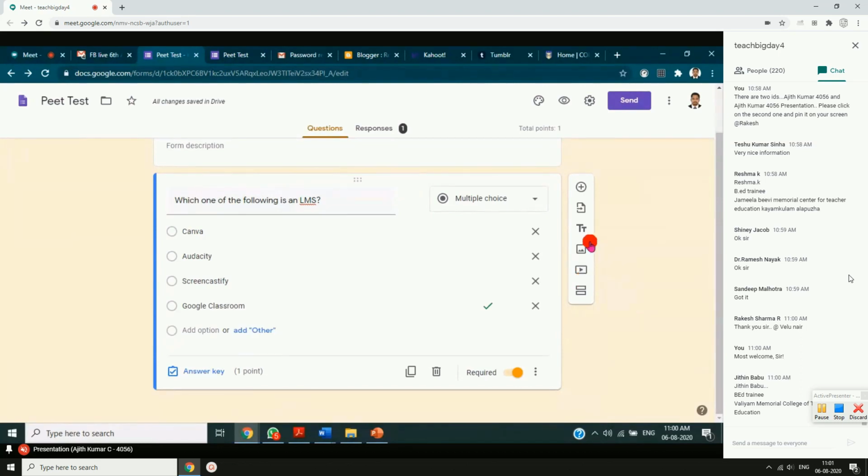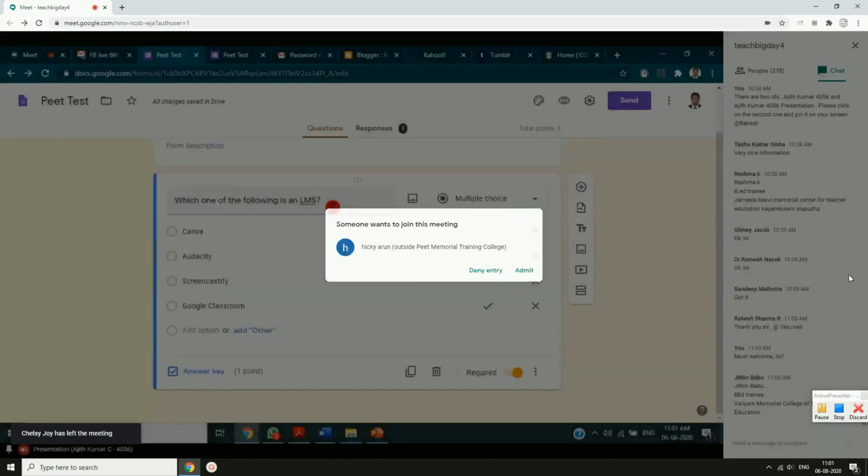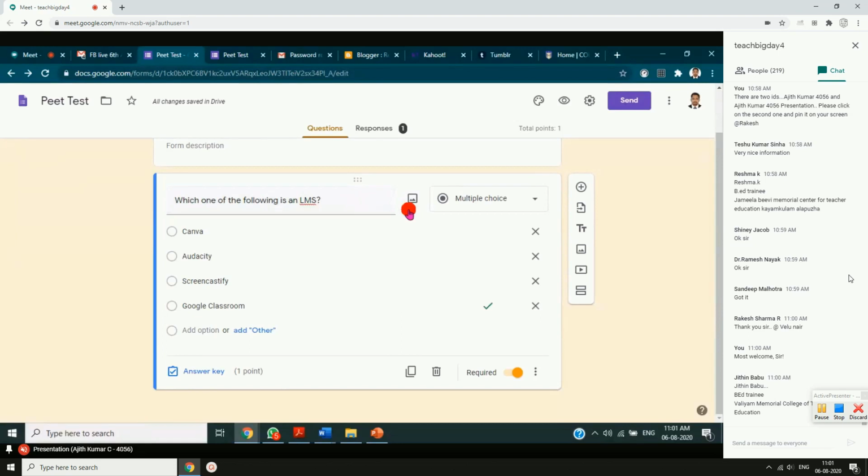You can bring in some kind of images. I was saying that even for options also you can bring in some images. Here also it is possible. If, for which one of the following is an LMS, you want to give an image here, you can click on this button, add image. Then along with this question, they will see one image also.